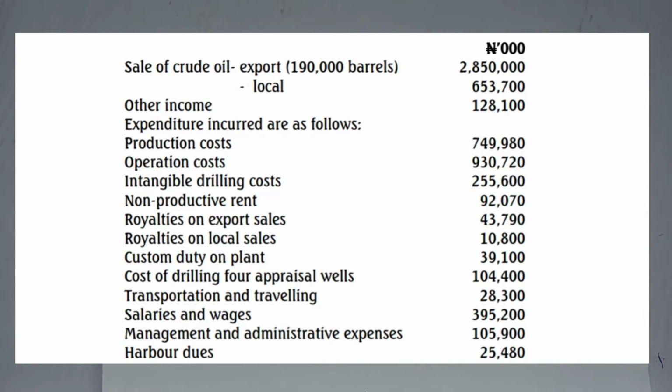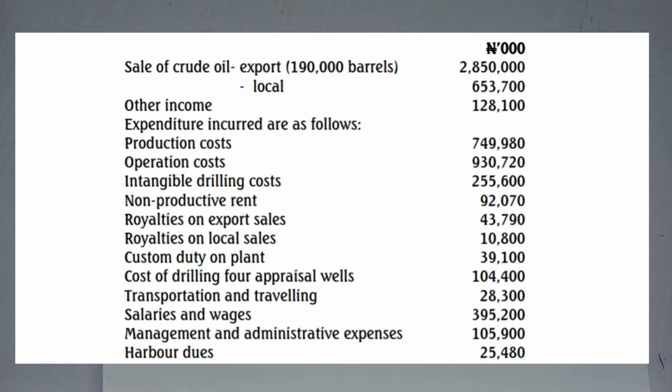It says sale of crude oil, export 190,000 barrels. You can see the amount there, 2,850,000. They gave you local sales. They gave you other income. So your mind now will be refreshing everything that we have done in this class. They gave you expenditure incurred as follows. Can you see? Production costs, operation costs, intangible drilling costs, non-productive rent, royalties on export sales, royalties on local sales,